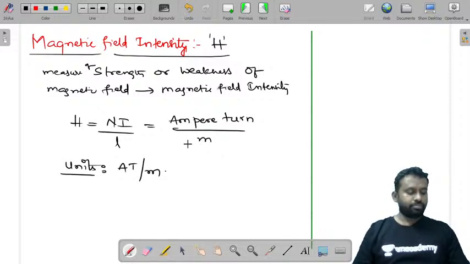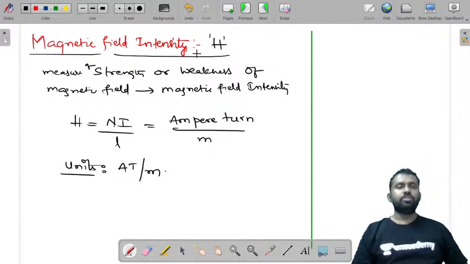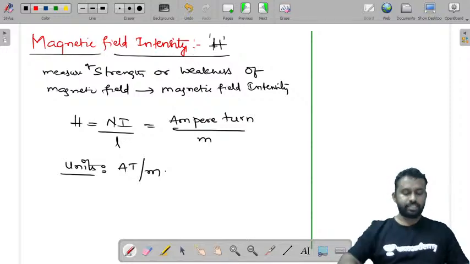So this is magnetic field intensity. It is the measure of strength or weakness of a magnetic field.